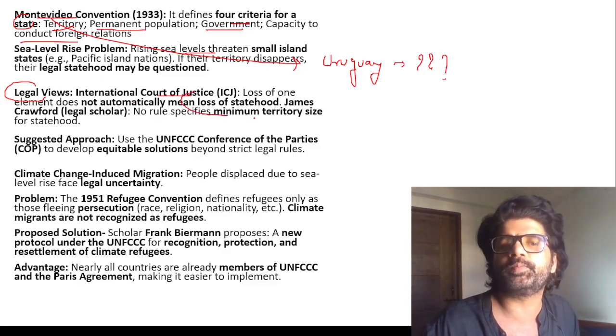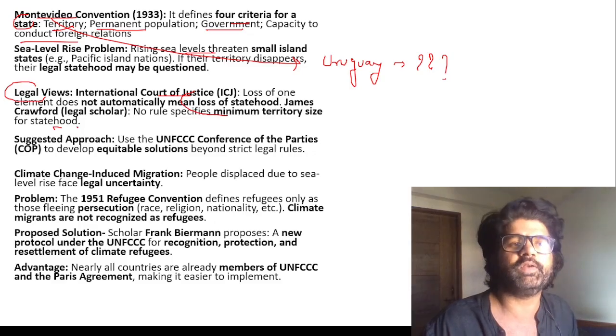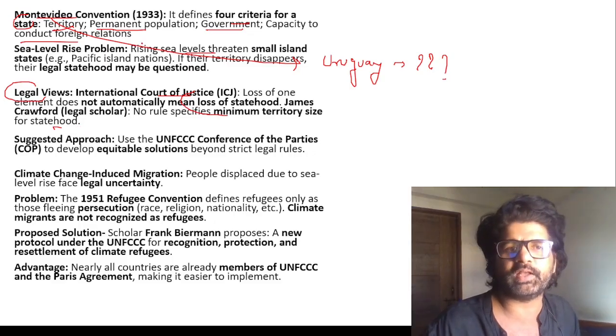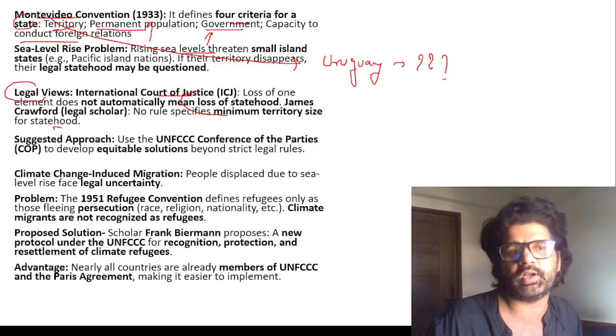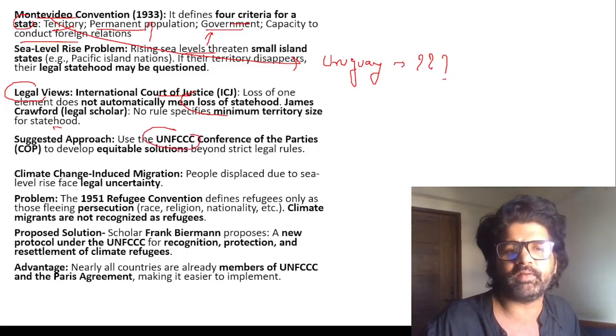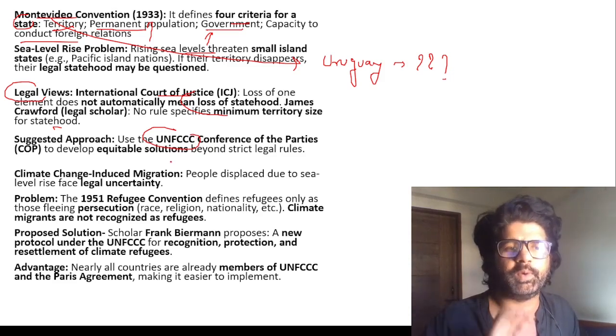No rules specify a minimum territory size for statehood. So even if my territory is very small, but I still have some population, some government, or capacity to conduct foreign relations, I'm still a state. So the UNFCCC can develop an equitable solution beyond strict rules regarding how statehood would be defined later on.